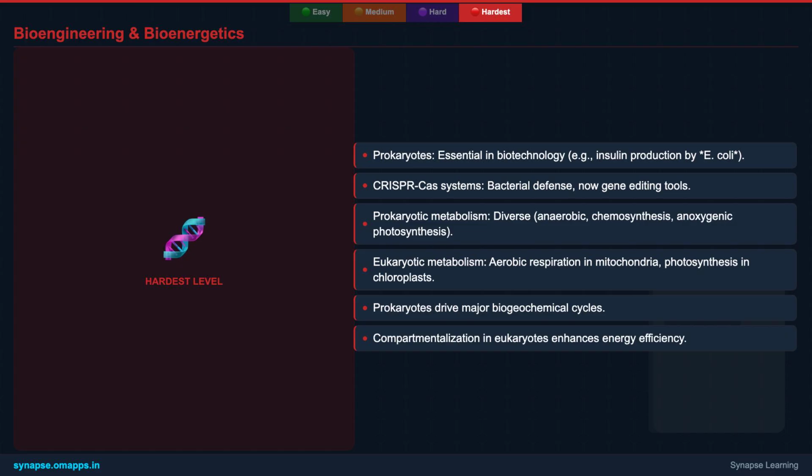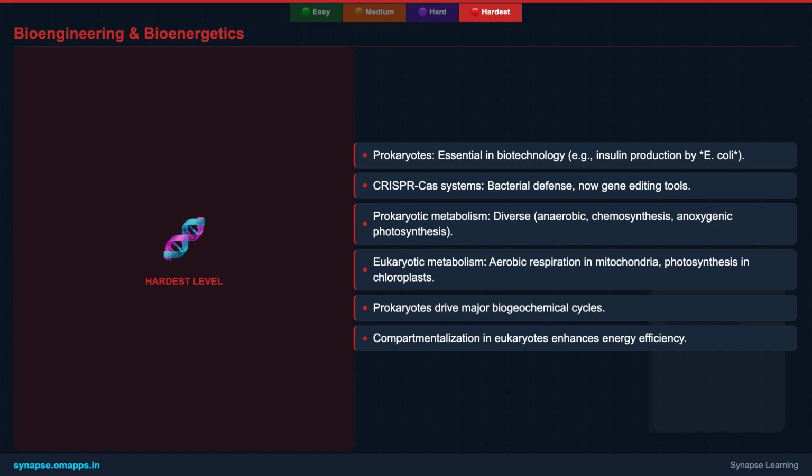We then contrast their diverse energy metabolisms, from anaerobic fermentation to chemosynthesis, with the highly compartmentalized aerobic respiration and photosynthesis of eukaryotes. This comparison reveals how life has adapted to harness energy in myriad ways, forming the basis of global biogeochemical cycles.